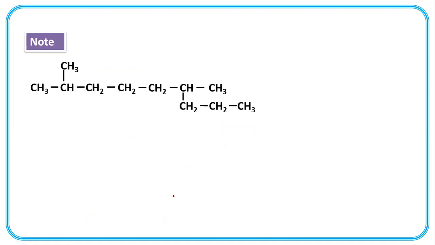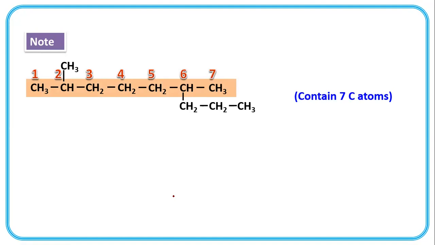Now look at this example. We are going to select the longest chain first. First carbon, second carbon, third, fourth, fifth, sixth, and seventh. It contains 7 atoms.